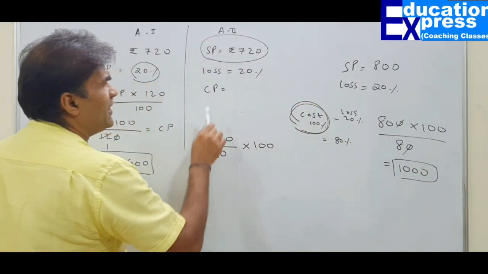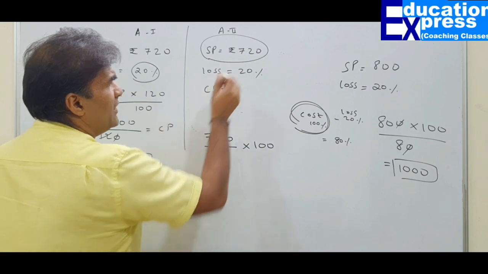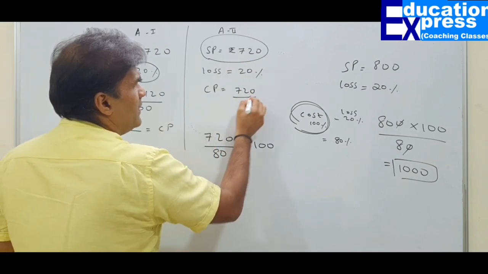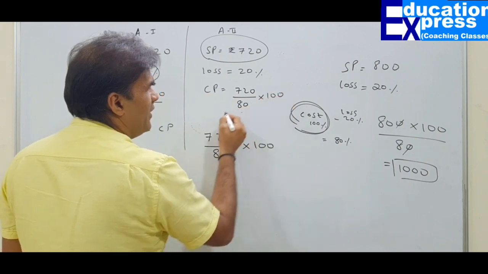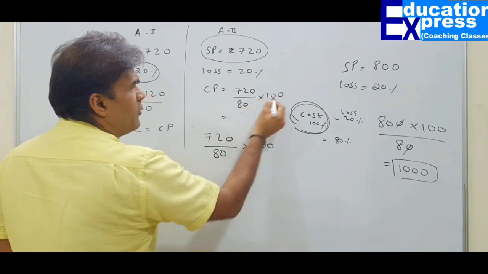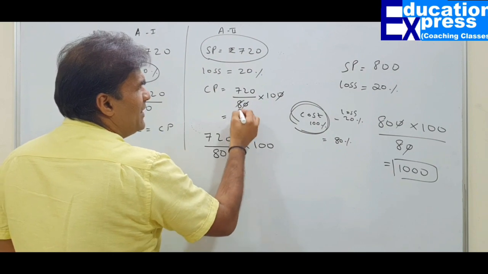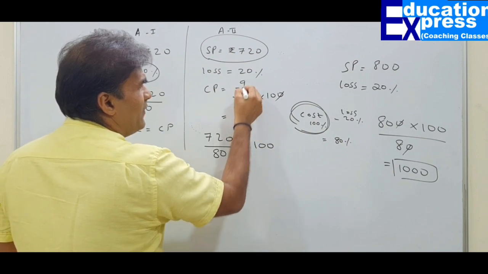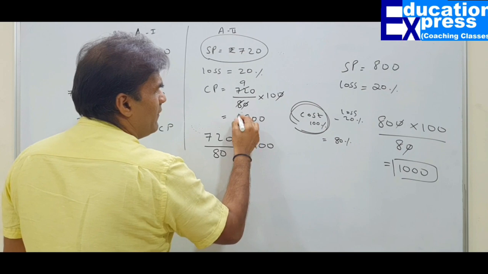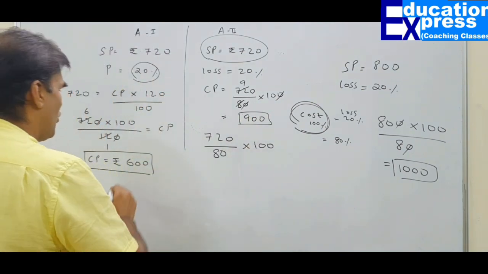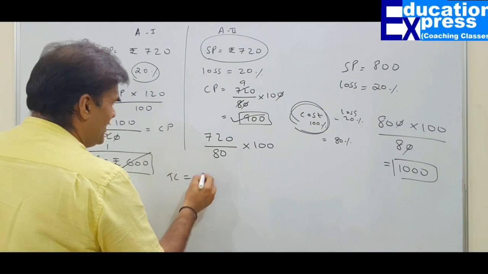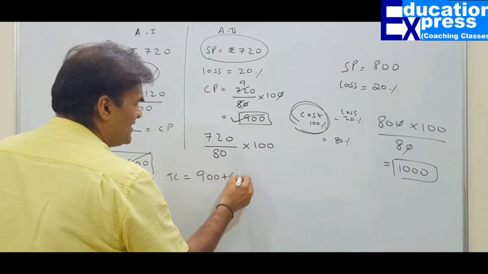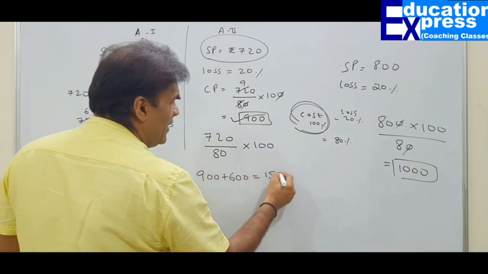So same over here, if I want to find the cost, 720 divided by 80, into 100. How much is your cost? 0 cancels 0. 8 ones are 8, 8 nines are 72. My cost would be 900. Since you know your cost is 600 over here and 900 over here, your total cost is 900 plus 600, that is 1500.